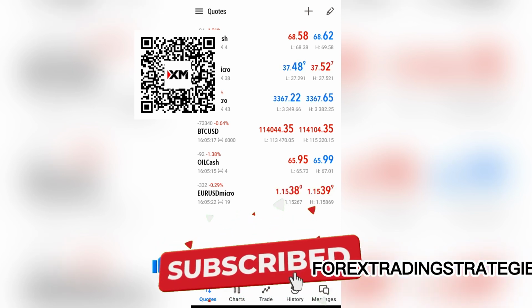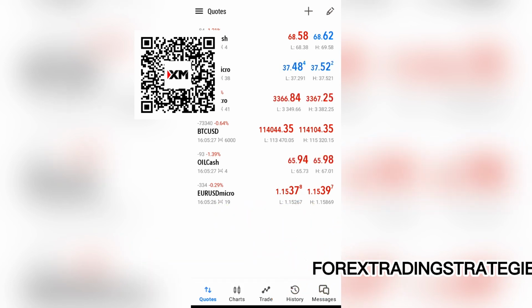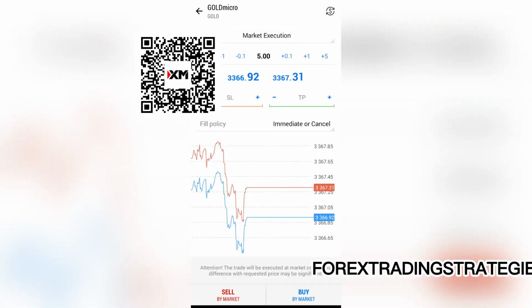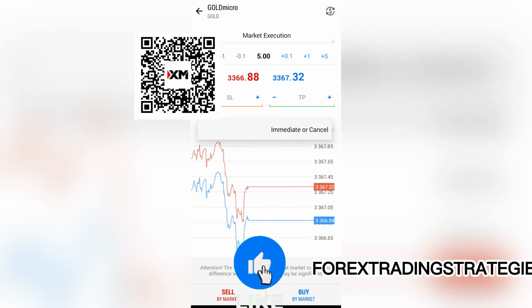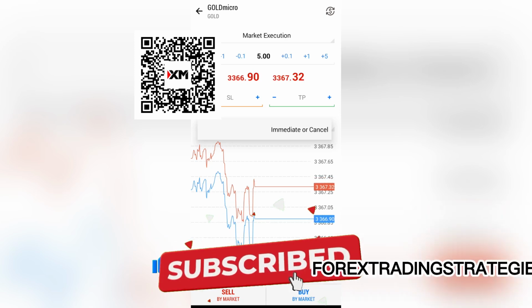What is the immediate or cancel trade execution policy on MetaTrader 5? So you might be trading and you want to place an order. You go to your instrument and you go to new order, and you see here the fill policy is actually immediate or cancel. What does it mean?